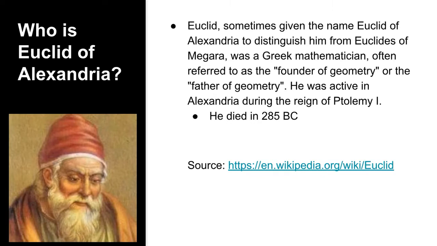He was active in Alexandria during the reign of Ptolemy the First, I think, and he died in 285 BC. And my source for this is Wikipedia.